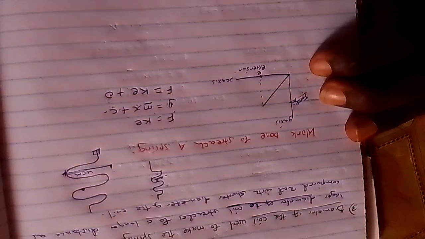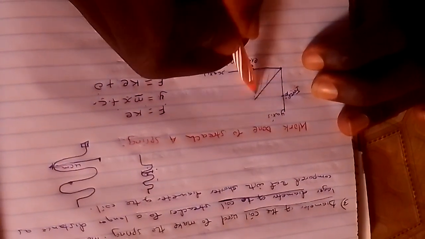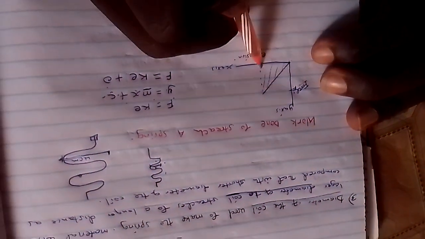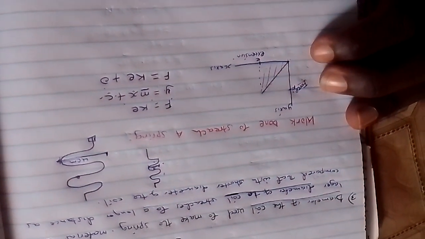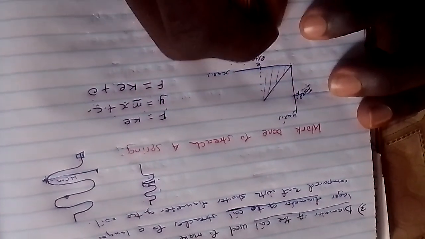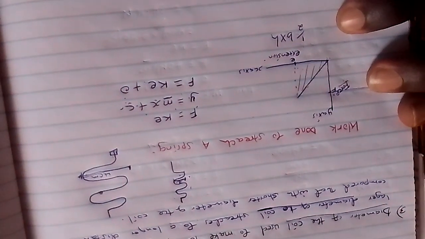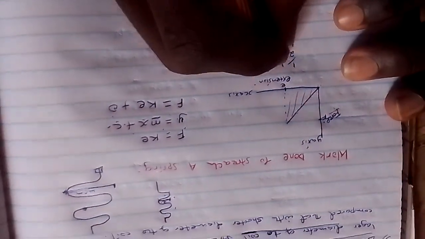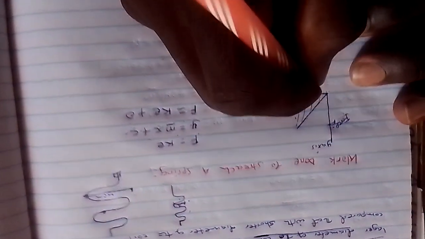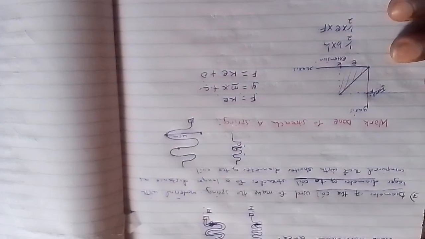Okay, that means if you want to find the equation of this line, you will find the area under this graph, and the area under this graph will give us the work done. Or let me say the area under this graph is a half base times height, from the basic formula of mathematics. Our base is the extension, from here up to here. Now a half times extension times height. Our height, from this point up to this point, coincides with the force. Now our height is the force.